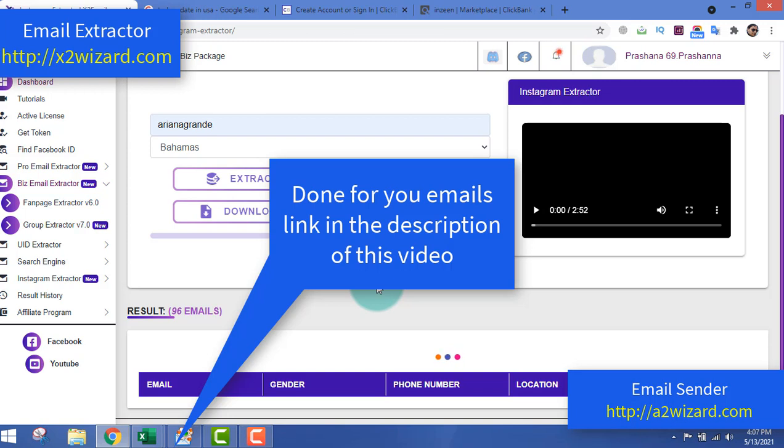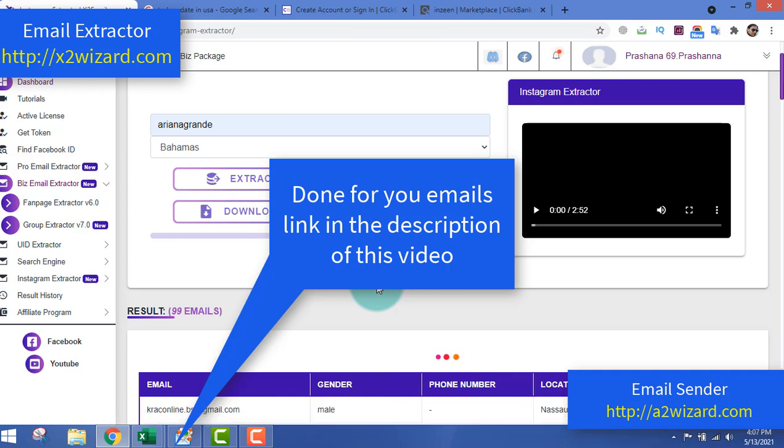This method is working. If you have patience, you need to have patience. After sending emails, just wait for 2-3 days, send another email. Once that sequence of emails is being sent every day, maybe after two days, or maybe after 5 days, you will make sales. So remember that it's always possible to make money using this method.